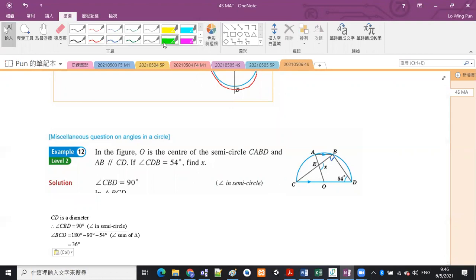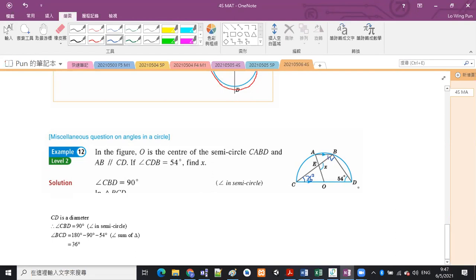Now that we have calculated this one as 36, what other angles can we calculate? We have not used the parallel lines yet, therefore we may need to use this. If this one is 36 degrees, then this one is also equal to 36 degrees. Can you see this?